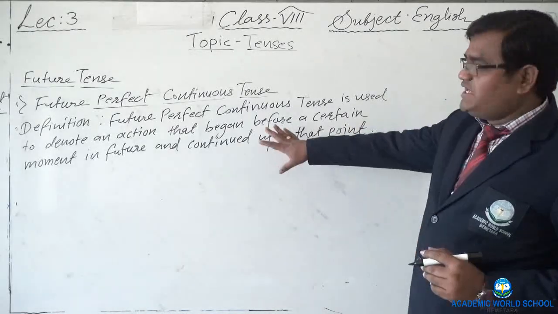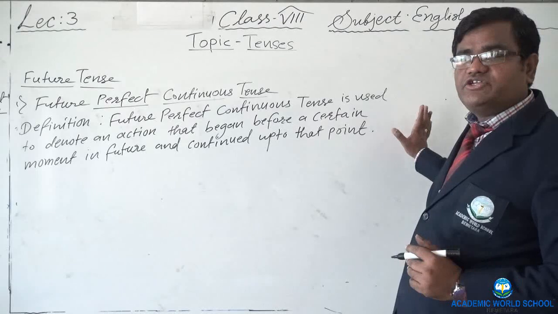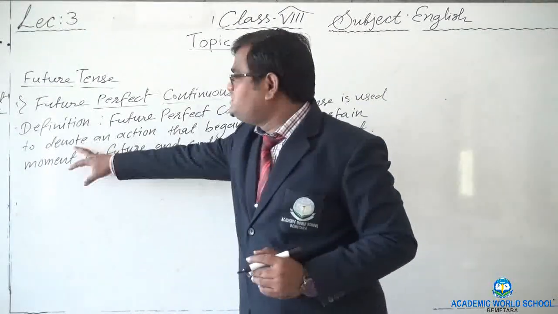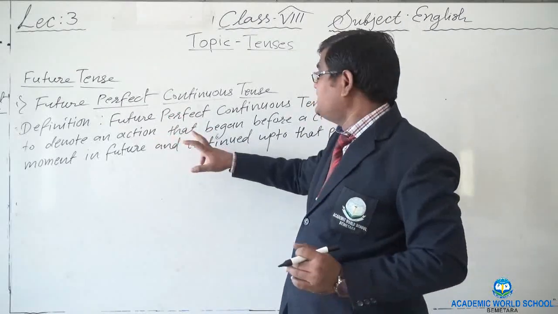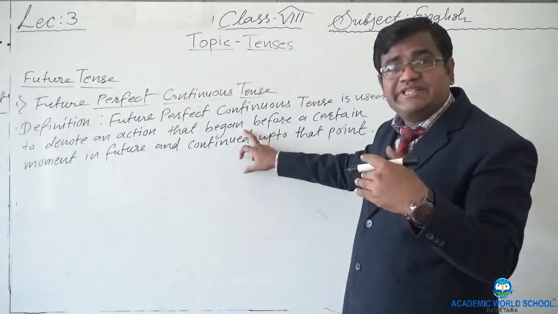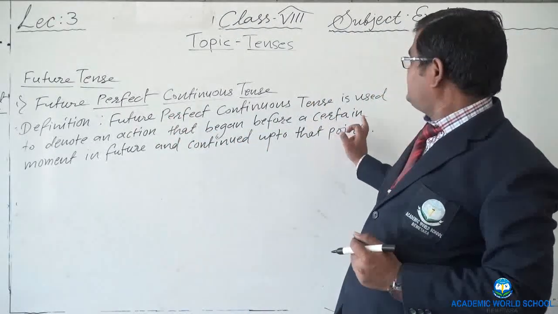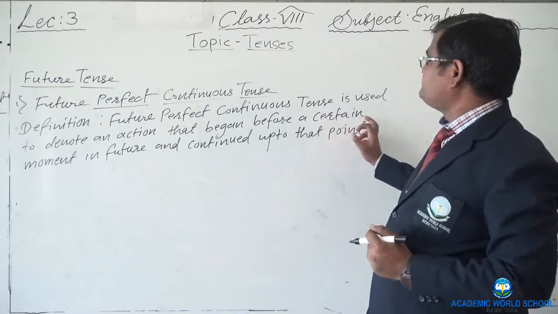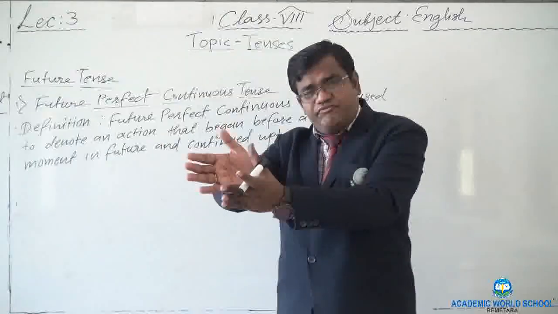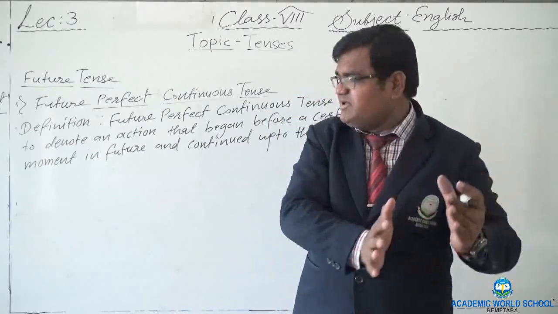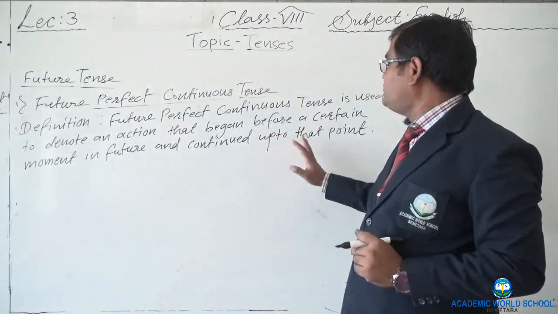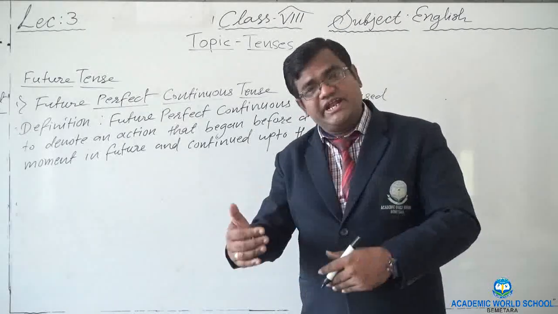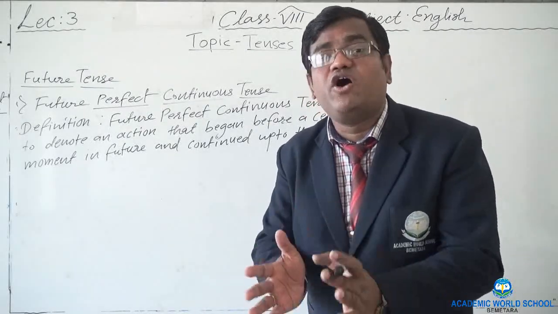Let's see again. Future perfect continuous tense is used to denote an action that began before a certain moment in future and continued up to that point, and that action continued, which means it was a long action.